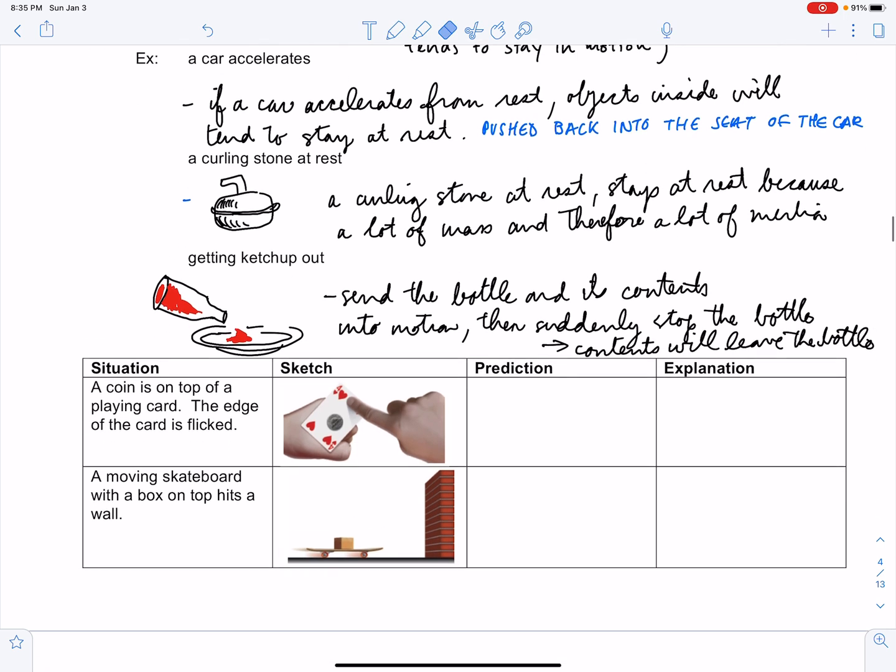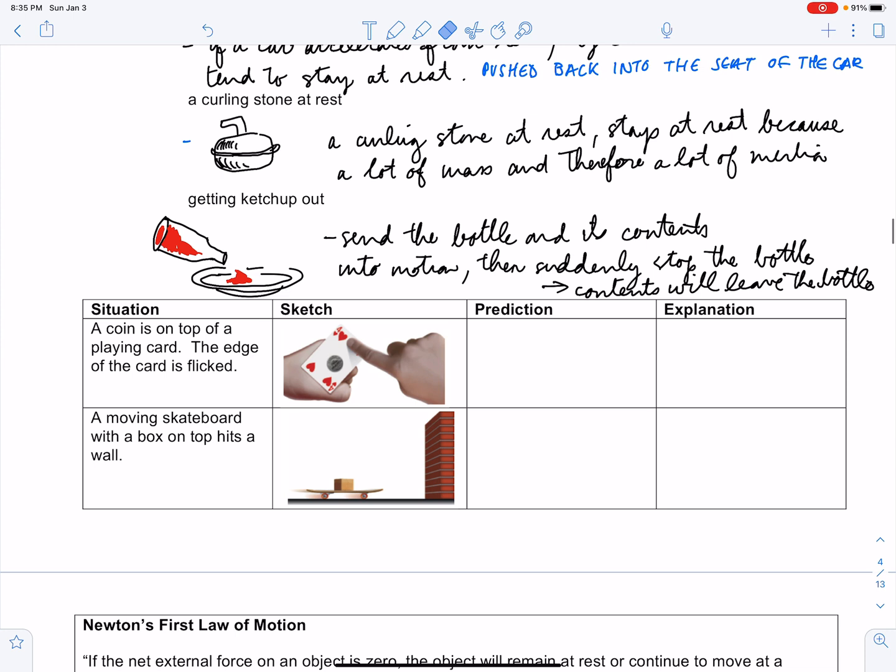Right. These two situations appear in your textbook. I want you to make a prediction as to what you'll expect and explain them using the laws of inertia. So make sure you fill in these 4 boxes for homework.